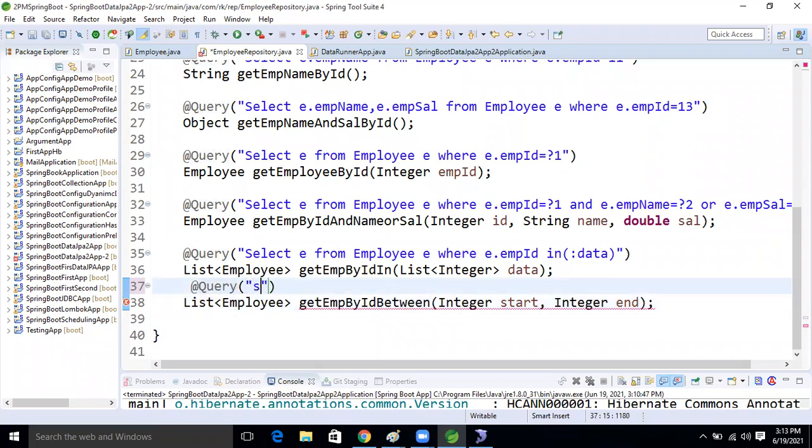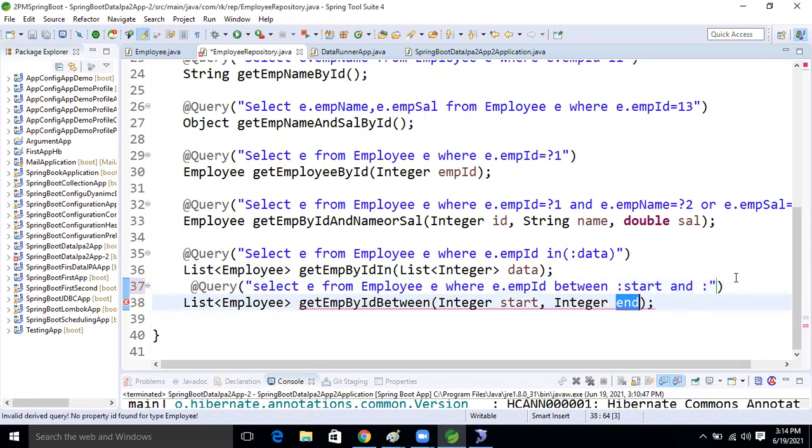The query will be: select e from Employee e where e.empId between, and I'm taking named parameters, guys. Colon start, the starting point, and after that, and a named parameter for the ending point. I'm giving this ending point now guys.